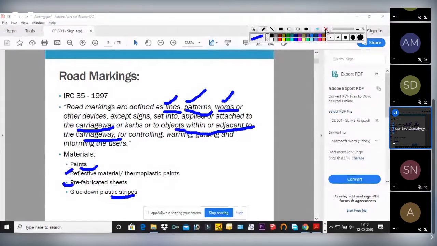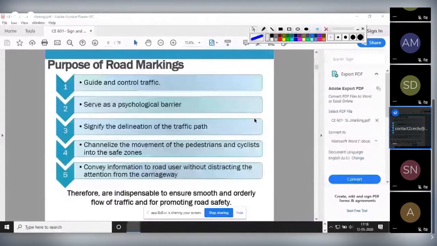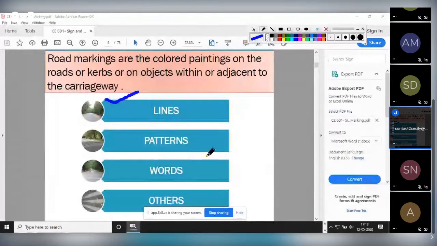Now see here, as I said, it can be lines, patterns, words, or some other patterns which are included in the others category. Mainly they are lines, patterns, and words. Later I will show you different pictures where you can identify these types of markings. You have already seen those markings on the roadway, but here you will get a clear idea which comes under line marking, which under pattern marking, and which under word markings. All these lines are within the carriageway only.